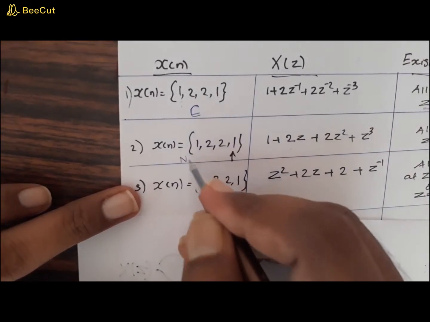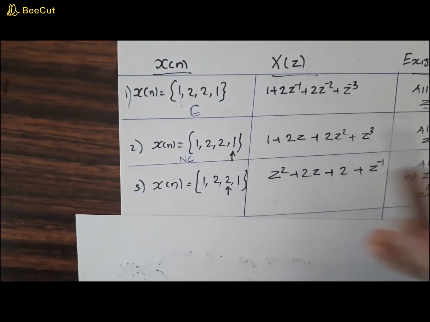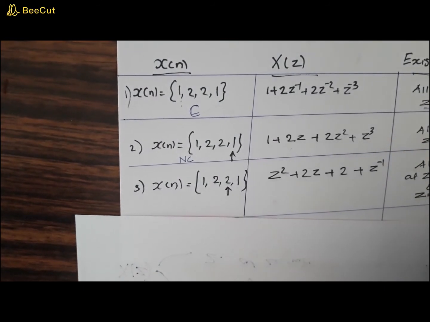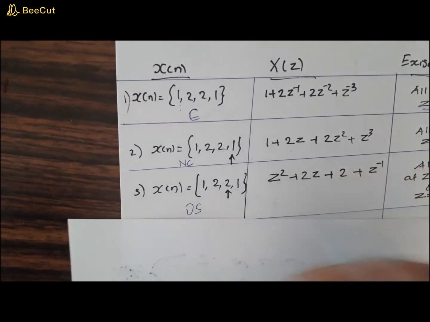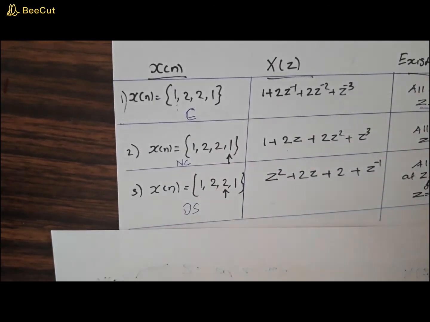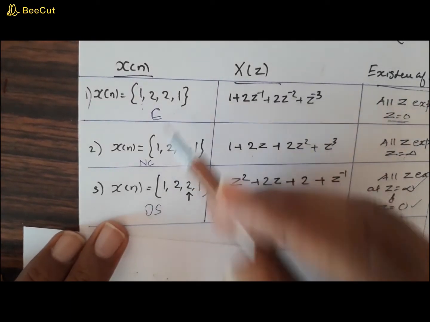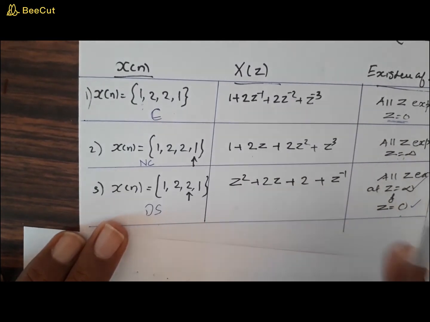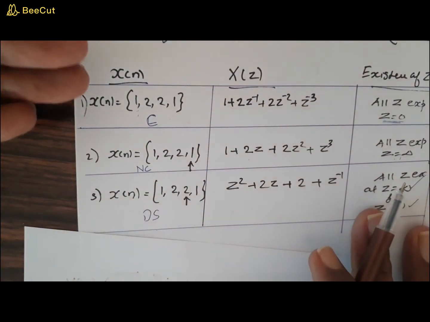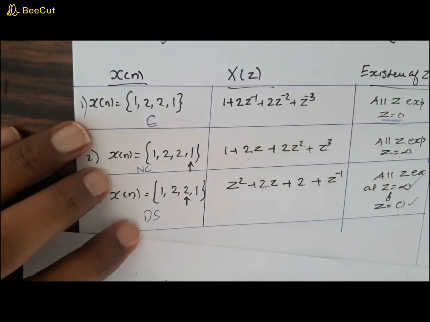Now in this case, this can be called a non-causal or an anti-causal signal, where you have only the negative values. If you are ignoring the 0, we can see that it is all z except at z equal to infinity. Now if it is a double-sided signal, then you need to exclude 2 points, that is z equal to infinity and z equal to 0. This column is applicable for any general causal signal, non-causal signal and double-sided signal. Whatever causal signal you try, you can see that the Z transform exists for all z except at z equal to 0, and likewise for these two cases.